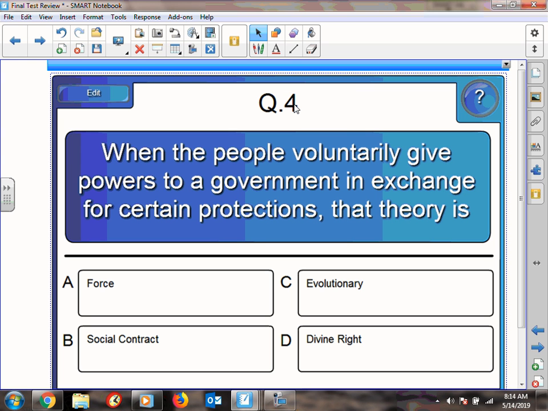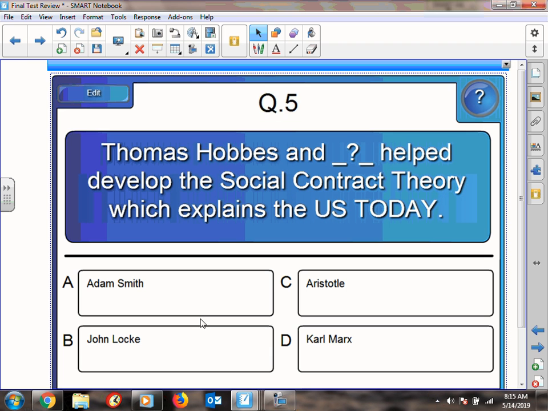Okay. So what I'm doing here is reading through the questions. You hit pause and then answer yourself. When the people voluntarily give powers to the government in exchange for certain protections, that's a social contract. Remember, that's kind of like an election, and like Australia, India, and so on. We never did this one, but remember, it's John Locke.